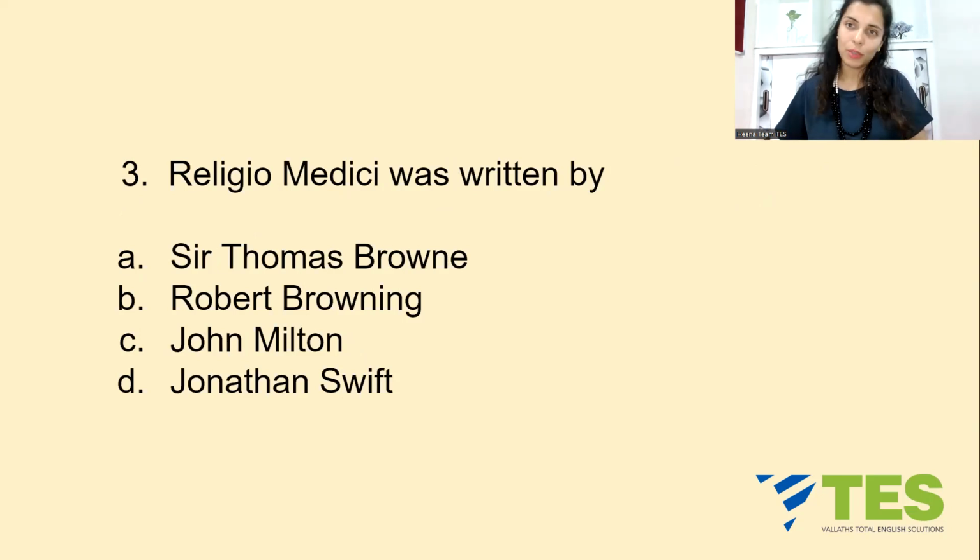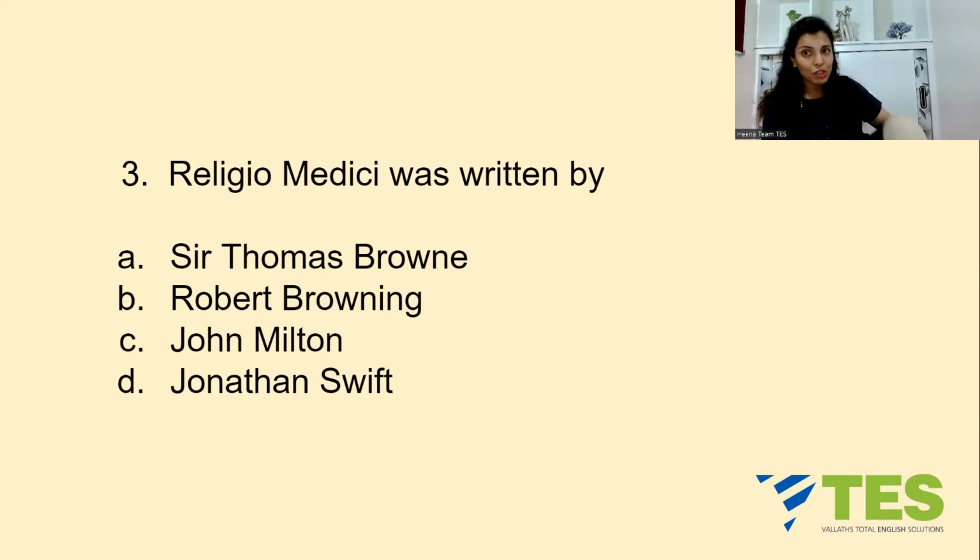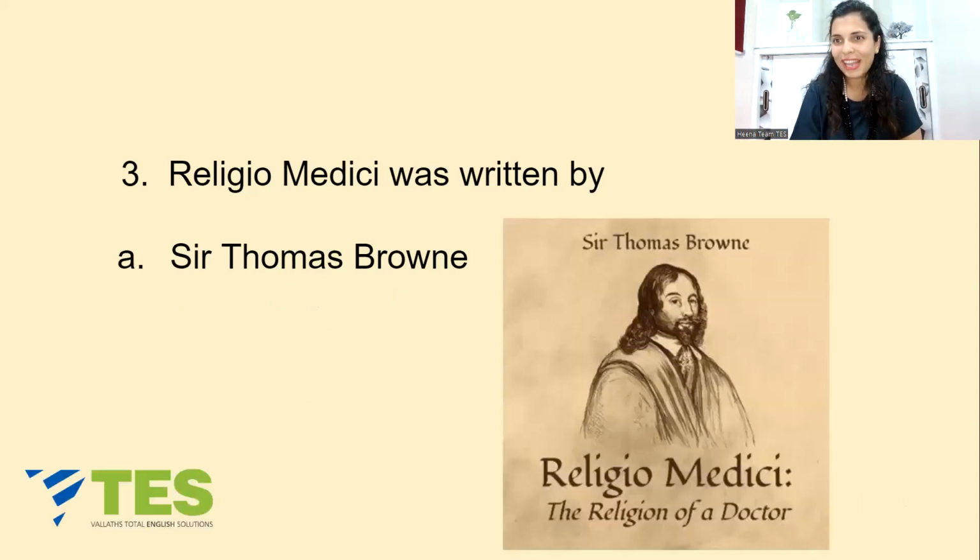Religio Medici was written by option A, Sir Thomas Browne, B, Robert Browning, C, John Milton, or D, Jonathan Swift. Religio Medici was written by, it is option A, Sir Thomas Browne. Thomas Browne was a 17th century English author and a polymath. अभी polymath कौन होते हैं? Rabindranath Tagore was also called a polymath, right? Aristotle was called a polymath. They are men of great learning.